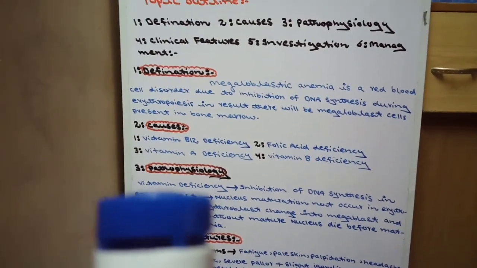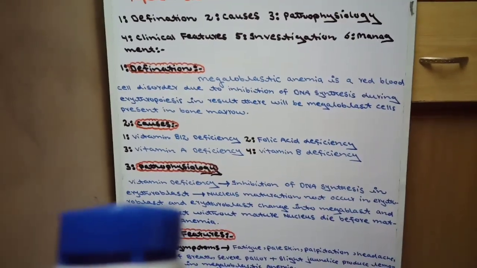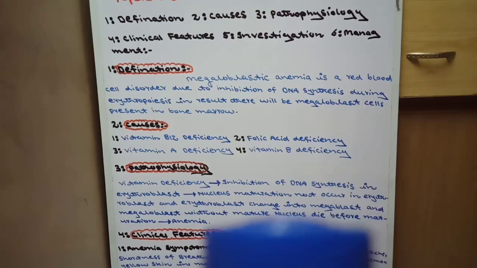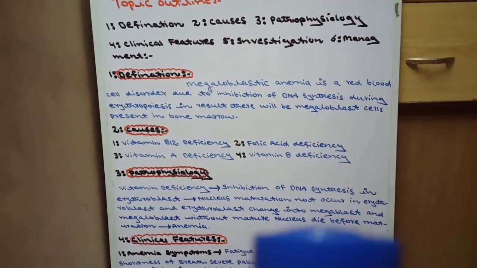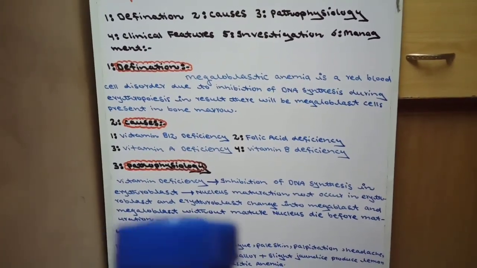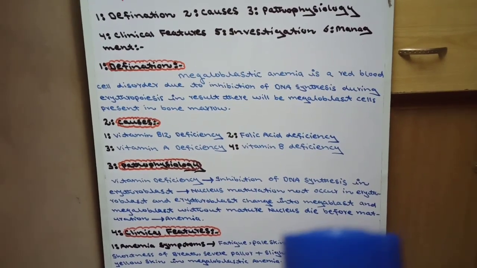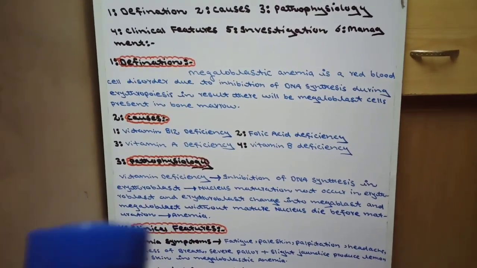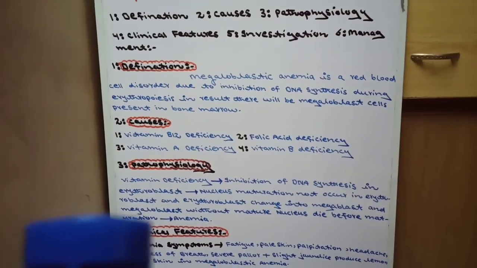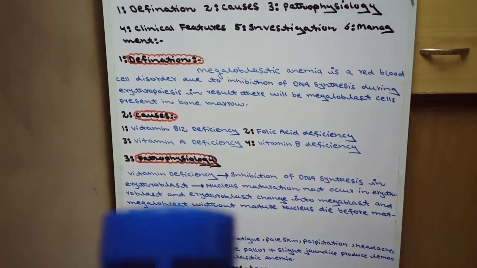Simple. In the first step, when vitamin deficiency occurs, there is inhibition of DNA synthesis in the erythroblast, then nucleus maturation does not occur in the erythroblast, and the erythroblast changes into a megaloblast. Sorry, I wrote megablast; it is a megaloblast. And the megaloblast without a mature nucleus dies before maturation. When this large size cell dies without maturation, as a result there will be anemia. This is the pathophysiology of megaloblastic anemia.